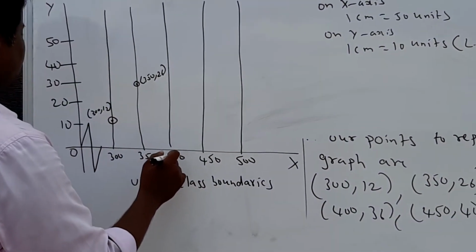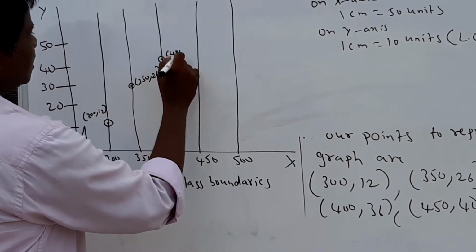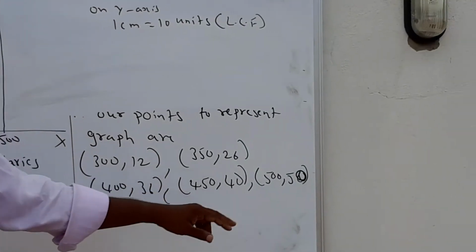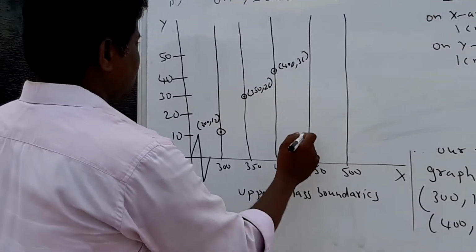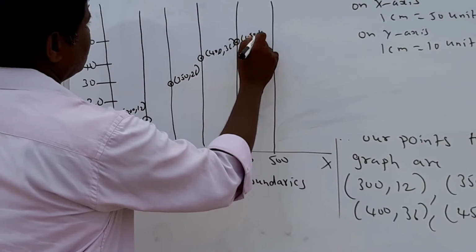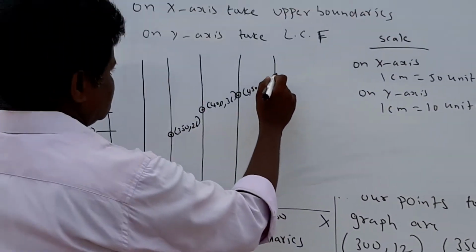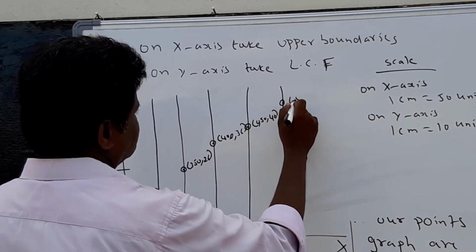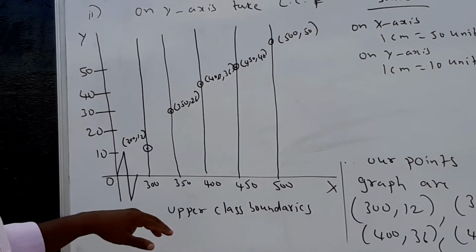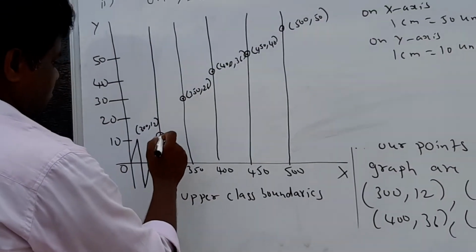Next 450, 40. Last 500, that is 50. So this is 500, 50. If you join these, you will get an L-shaped curve.